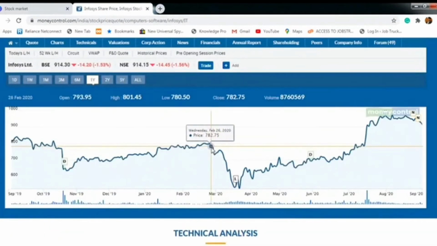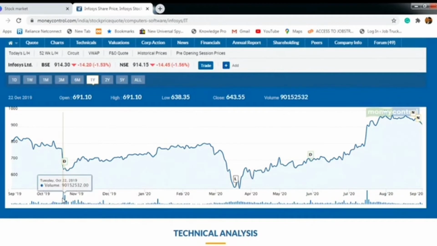We will take the Infosys chart. Seeing the chart, you understand the volume is always down, and the volume here is almost 9 crore, it is 90 crore, 1,52,152. It is the trading volume. So you can see here is the volume chart, and the price fluctuation always comes above.